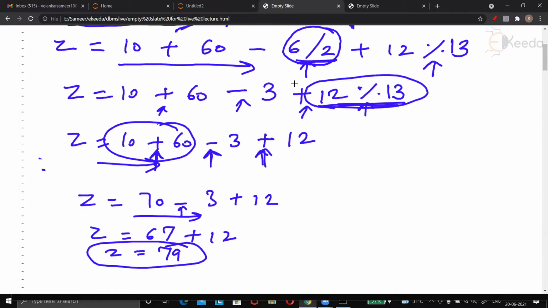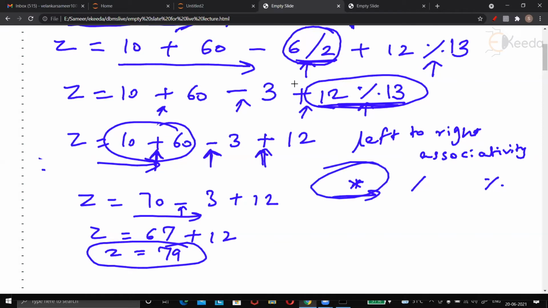And this is the flow in which Python solves it. You saw that when multiplication, division, percent, all three operators appeared, then there was left to right associativity. Whichever comes first from left to right is solved first. There is an understanding between these three operators. They say, look, if all of us come in an expression, let's not quarrel. Whoever comes first will be solved first. Similar rule goes for plus and minus.